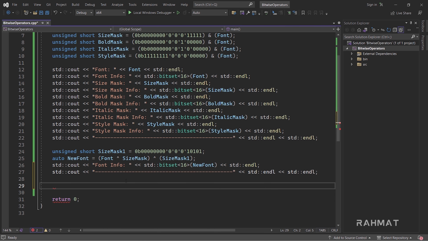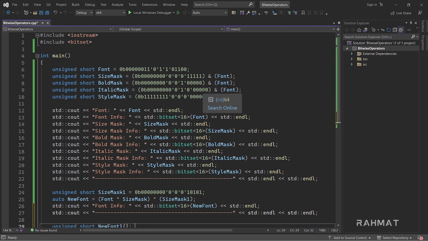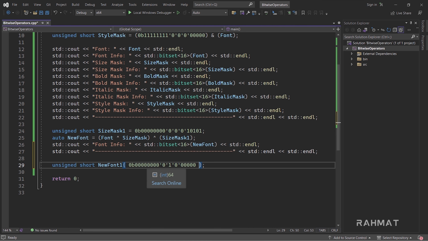Here I'll declare another variable, unsigned short, new font 1, and we can initialize new font 1 to have all zeros. So let me copy this. There are a lot of zeros in there.